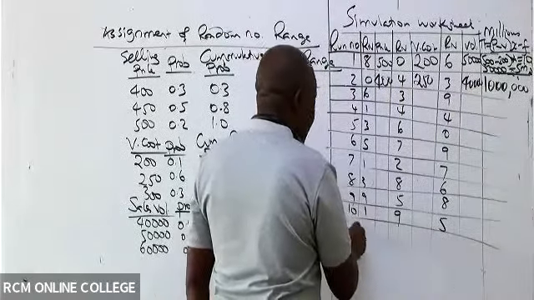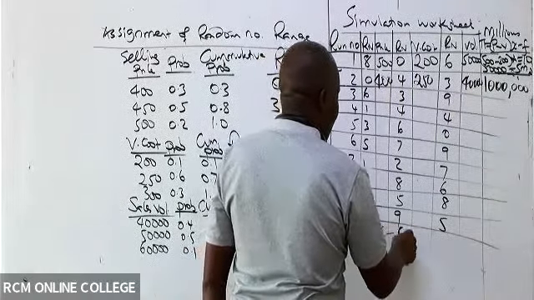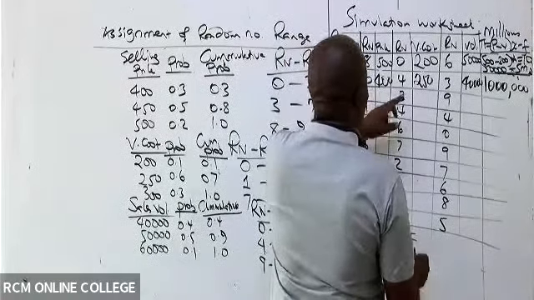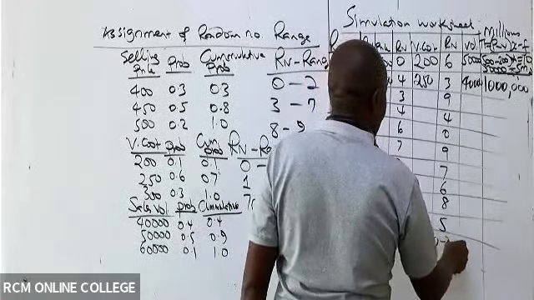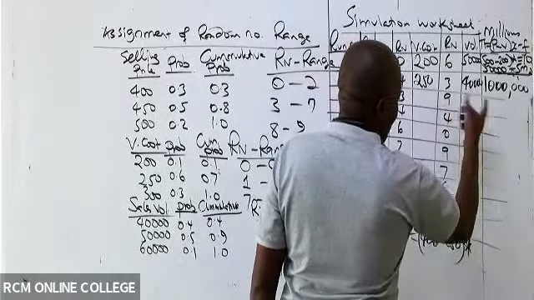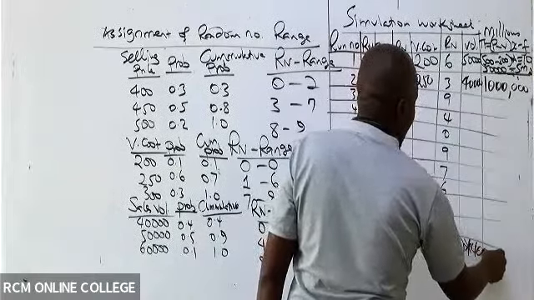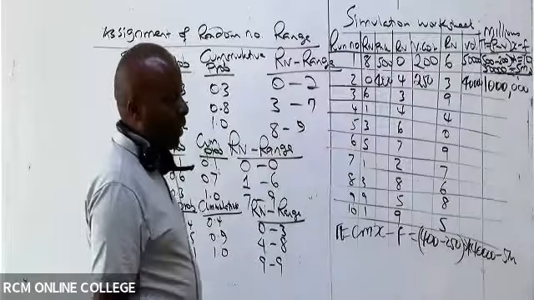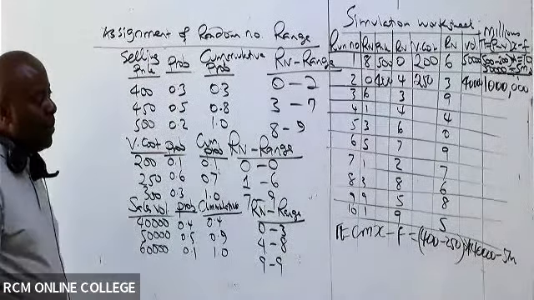They came and said, profit is CM times quantity minus fixed cost. So CM is price minus variable, 400 minus 250. And then we multiply this with the quantity, volume is quantity, 40,000. And then we subtract our initial cost, which is fixed. That's how we got that 1 million.